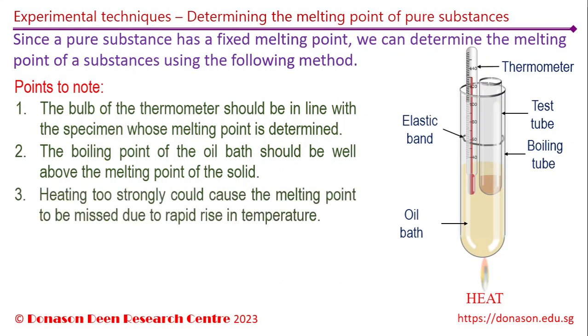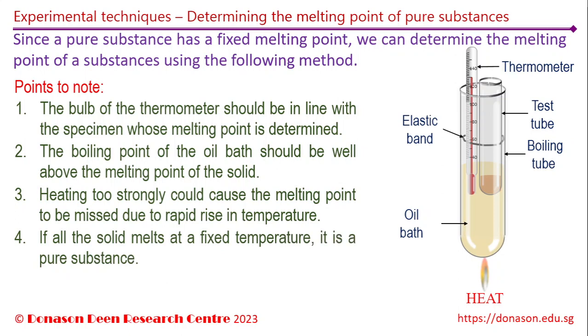Heating too strongly could cause the melting point to be missed due to rapid rise in temperature. Therefore, gentle and intermittent heating ensures that the rise in the temperature is gradual and noticeable. If all the solid melts at a single fixed temperature, then it is a pure substance. If the temperature keeps rising when liquid has already started to appear in the tube, or if we can still see solids even at a higher temperature, then we know that it could not be a pure substance.